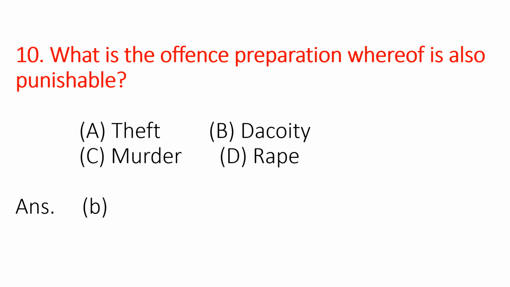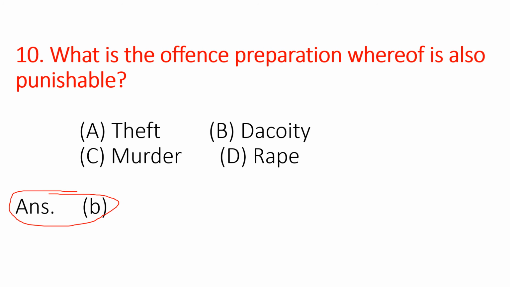Most of the time, the commission is made punishable, but there are certain offenses, which we can call exceptions, in which the preparation is also made punishable. So the question is, what is the offense wherein the preparation is also made punishable? We have got four options here. The first one is theft, the second one is dacoity, the third one is murder, and D is rape. So the correct option is dacoity.